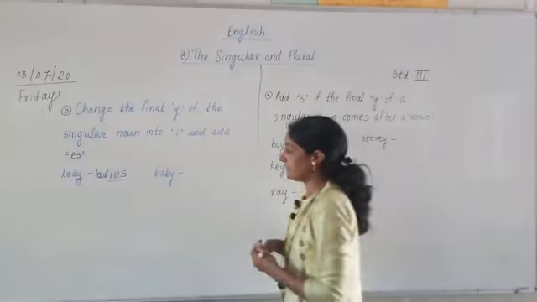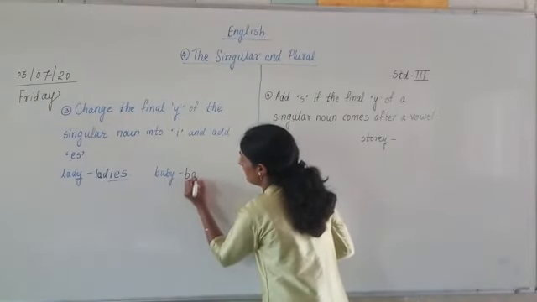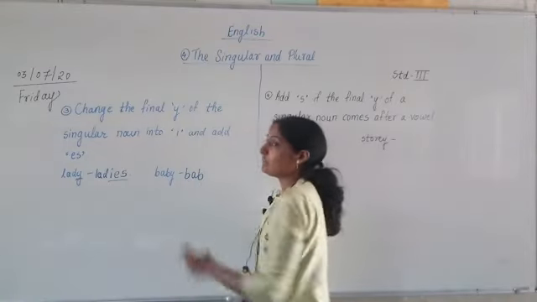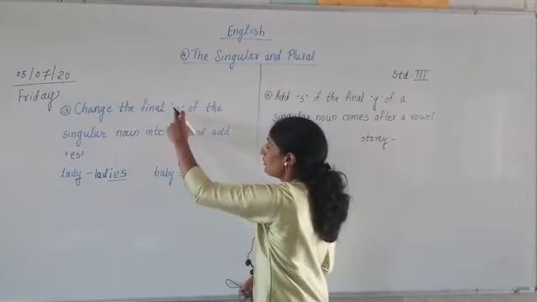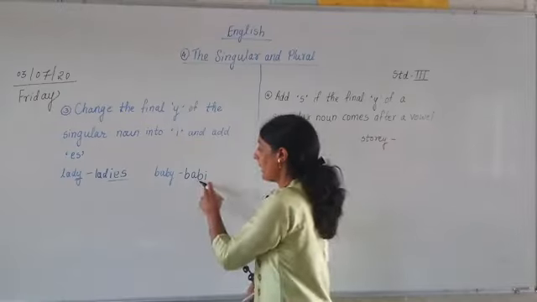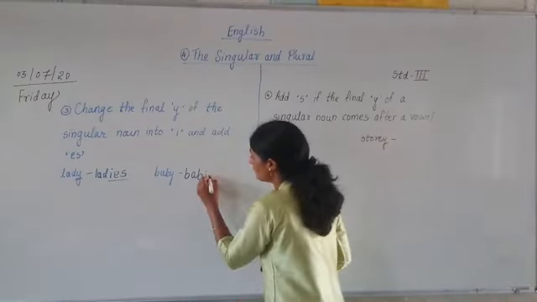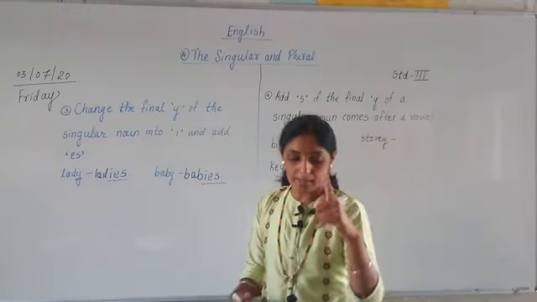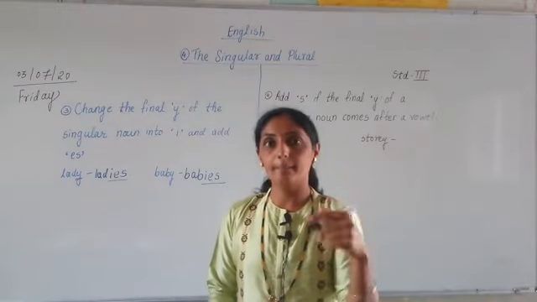The second one is baby. Correct? Then B-A-B. The final y we are going to remove, and instead of y, what are we going to add? I. Understood? We remove y, we put i, and we add es. So what will this word become? One baby, many babies. One lady, many ladies.